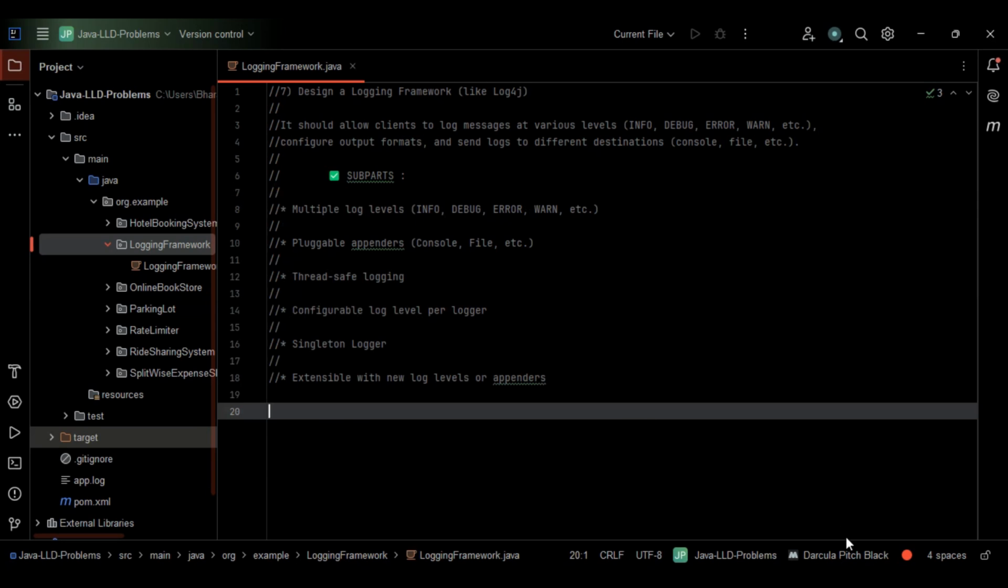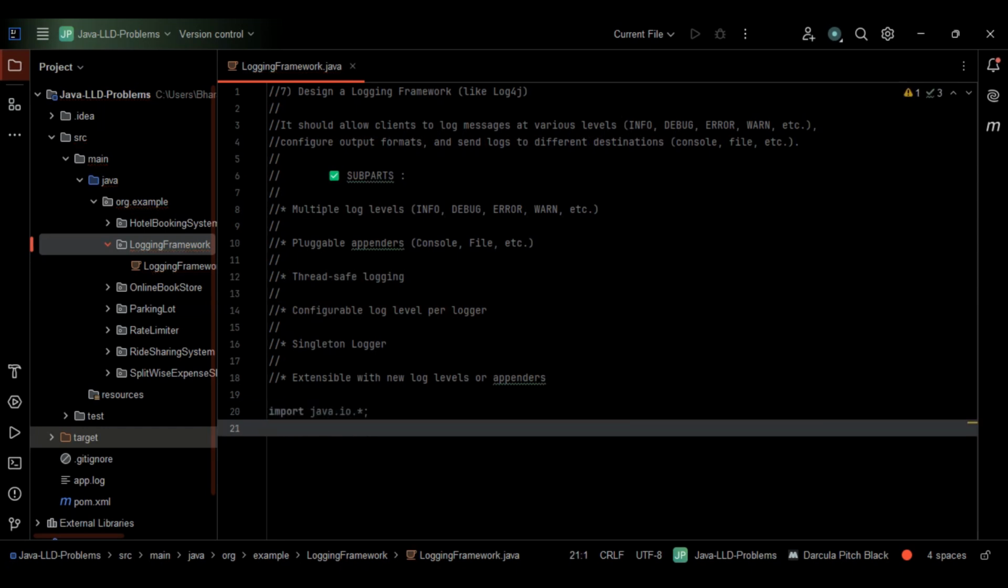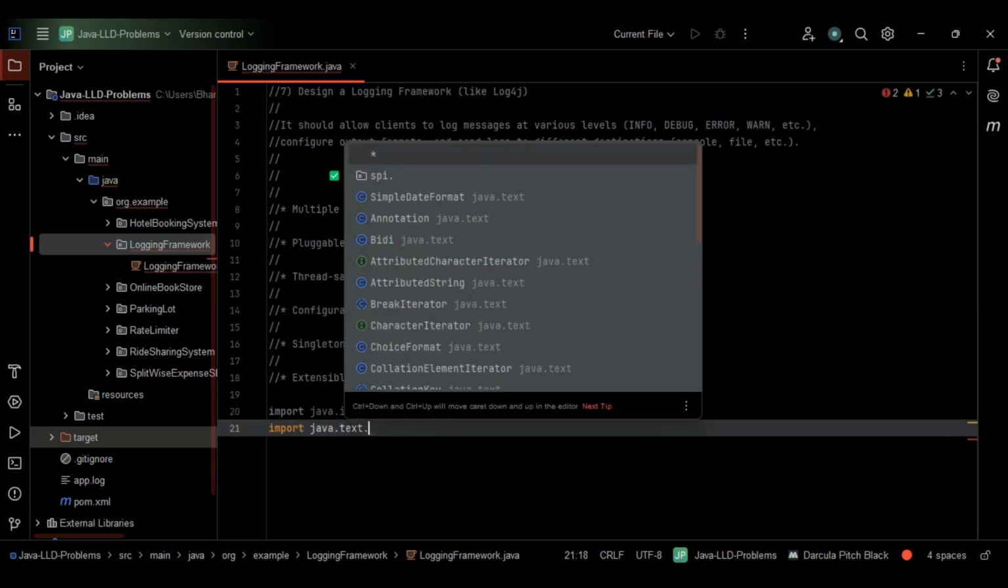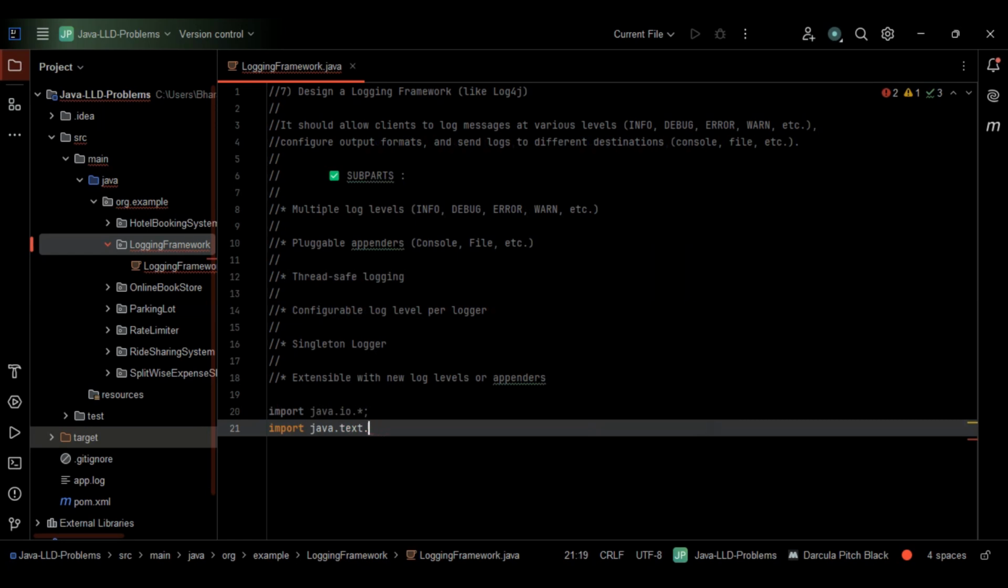First step here is, let's import certain things. This is for file handling, I'll go with import java.io.*. Next, let's import java.text.SimpleDateFormat. This is for formatting the timestamps, right?